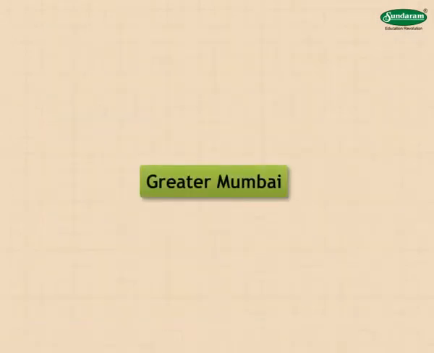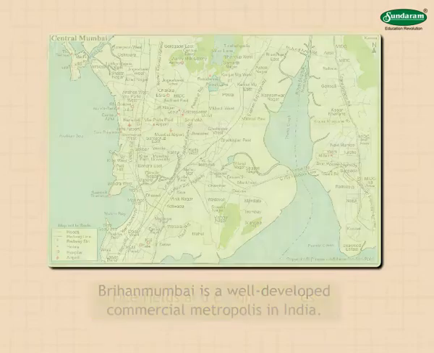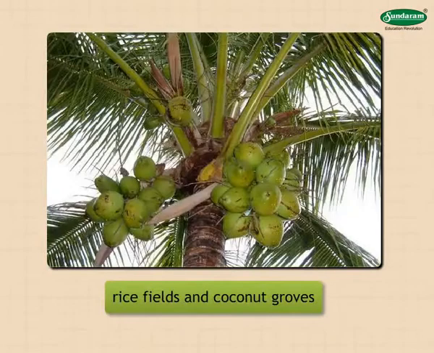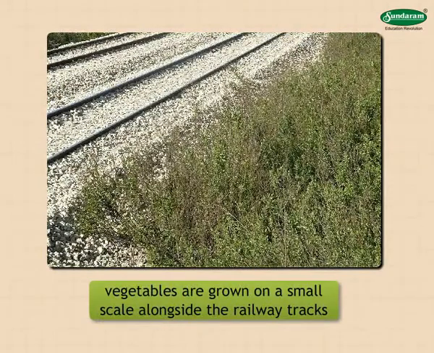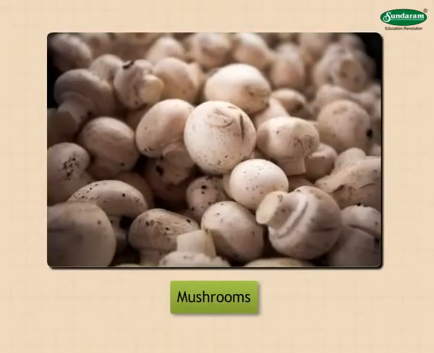Greater Mumbai. Brihan Mumbai is a well-developed commercial metropolis in India. Earlier, there were rice fields and coconut groves at this place. Now, we do not see any fields. Some vegetables are grown on a small scale, alongside the railway tracks. Mushrooms are grown in the northern part of Brihan Mumbai.